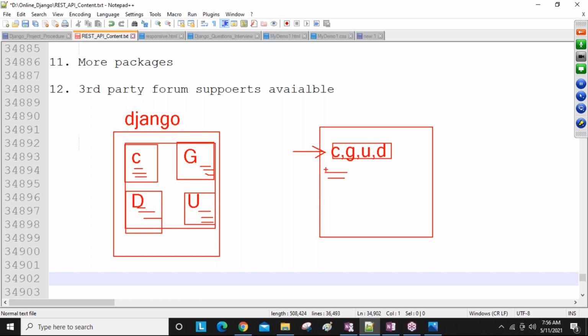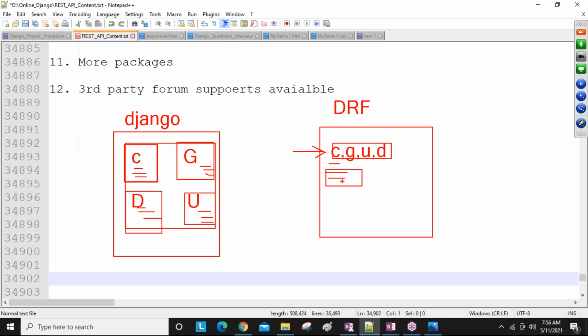These classes can do all this logic internally by taking the input, and then perform create, update, delete, all the things in the Django REST framework. The logic we created in Django is all done internally, and based on that logic one ready-made name is given, and we use that name for our development. That's why the Django REST framework is in more demand nowadays compared to others.